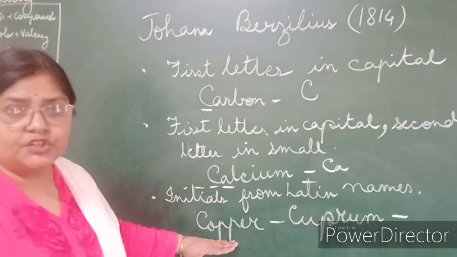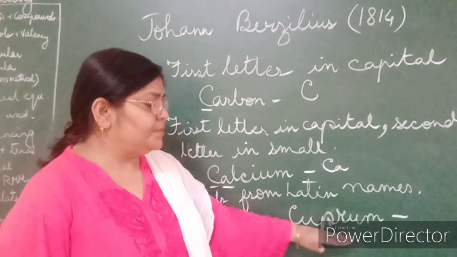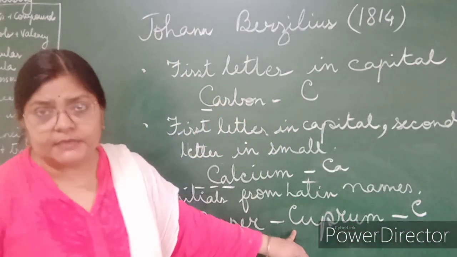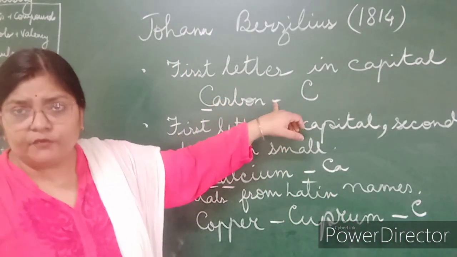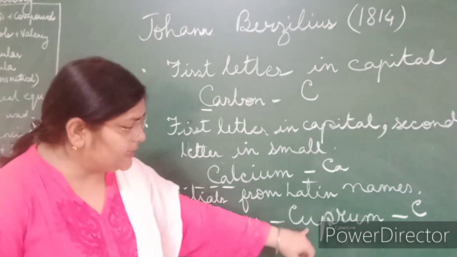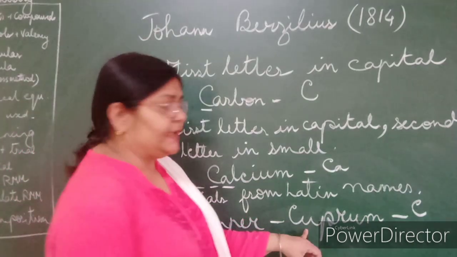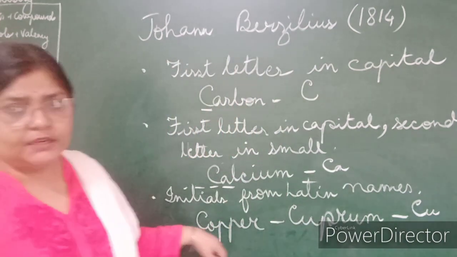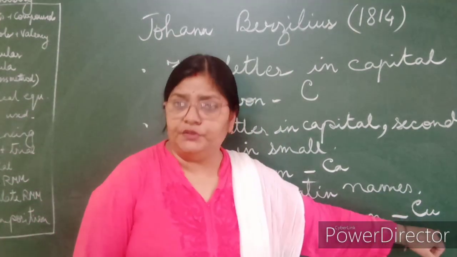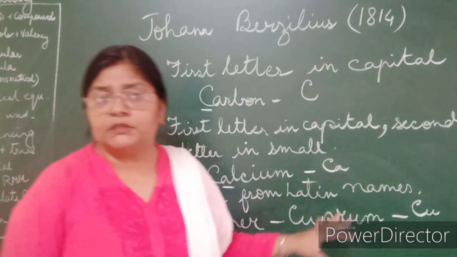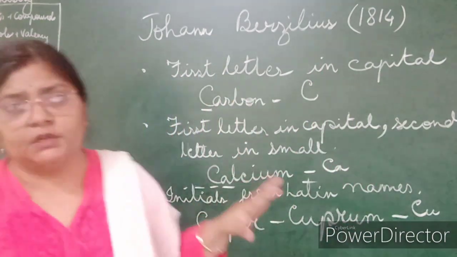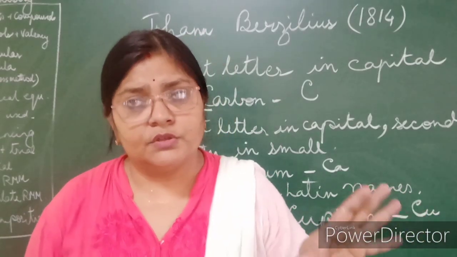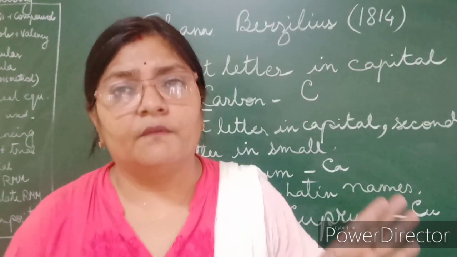This is its Latin name, and this is its English name. Now from cuprum, if we take C, we cannot represent it by C because C is already used for carbon. So the second alphabet from cuprum was also taken, Cu. So the symbol of copper that we write is Cu. So based on this, all the elements were symbolized. The shorthand representation was formed.